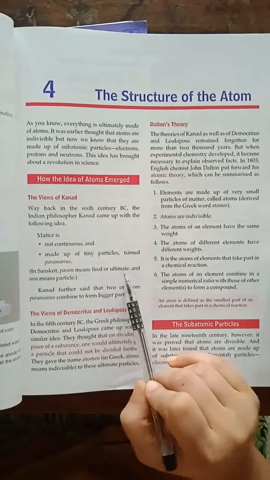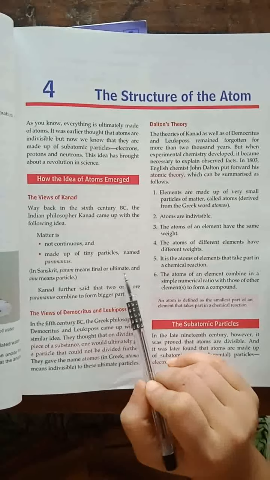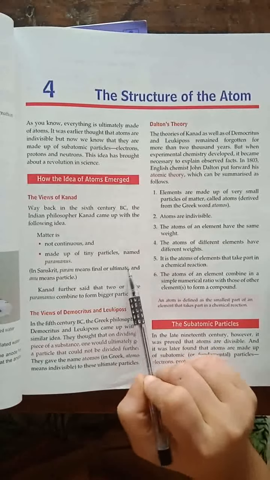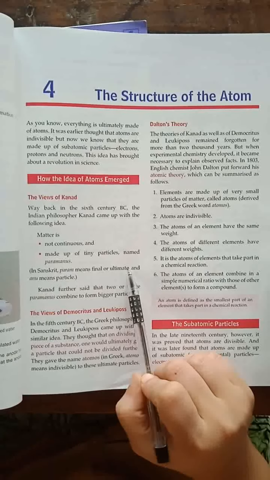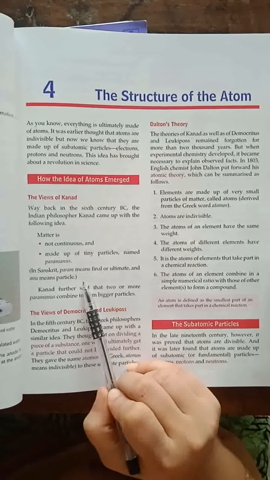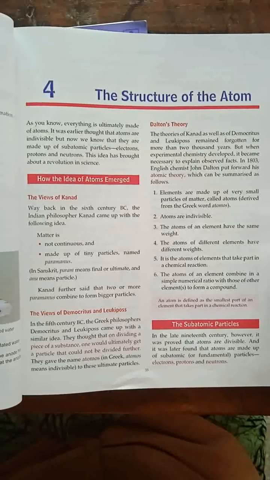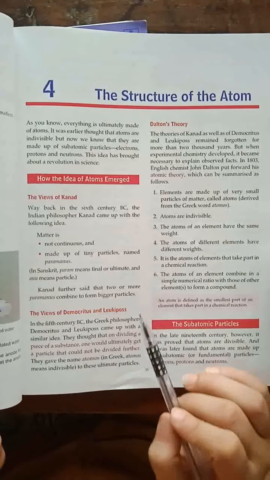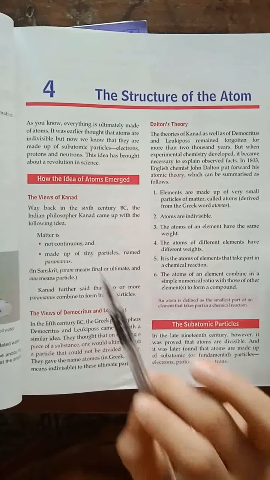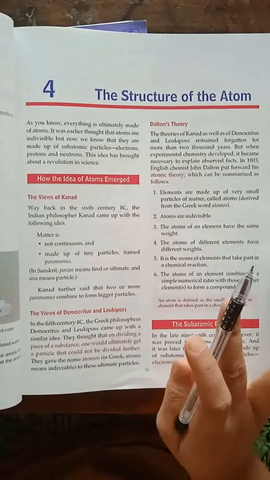Now, what is the meaning of परमाणु? In Sanskrit, param means final or ultimate, and anu means particle. It means matter is made of the final, ultimate particle. He didn't know about atoms, but at that time he gave the name Parmanu. So, matter is made up of ultimate particles, indivisible particles, final particles, and he named them Parmanu.